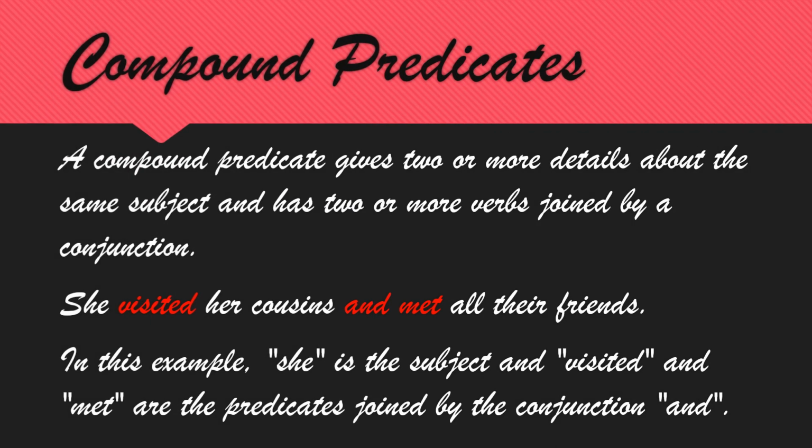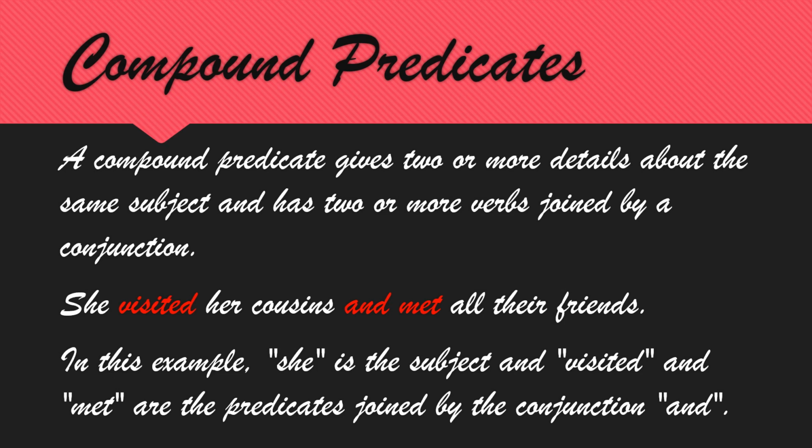Next, compound predicates. A compound predicate gives 2 or more details about the same subject and has 2 or more verbs joined by a conjunction. So till now, she talked. Talked is one action word. But here, a compound predicate gives 2 or more details about the same subject. They are talking, there may be 2 action words. Those 2 action words talk about the same subject in a sentence.